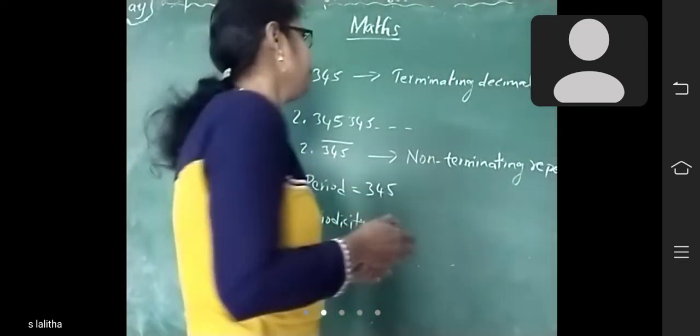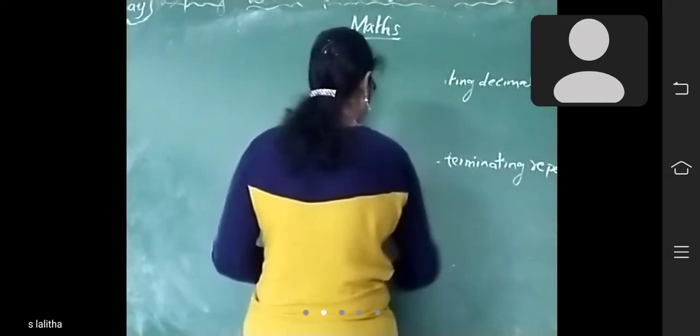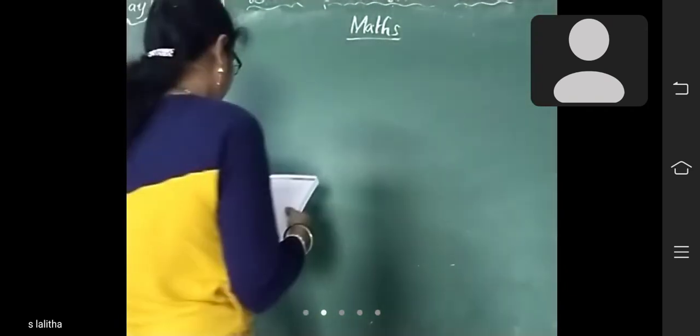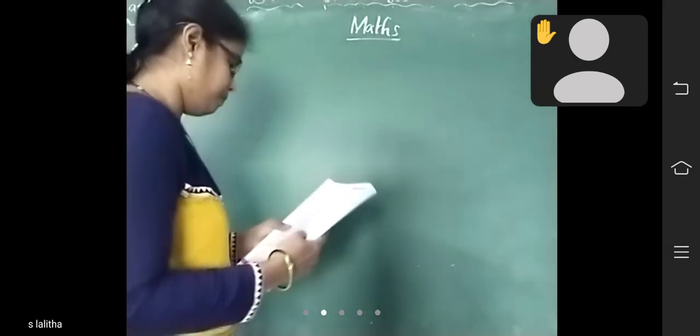Now we are going to the examples of the decimal representation of rational numbers. Now, converting terminating decimal to rational form. See here. Example 9.